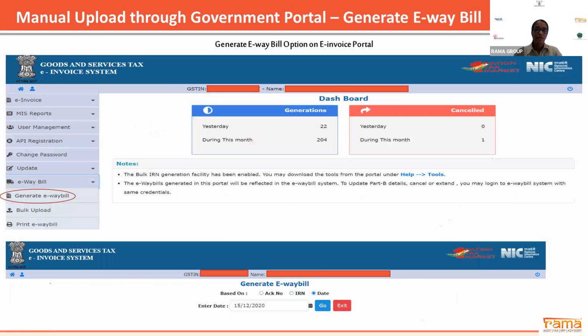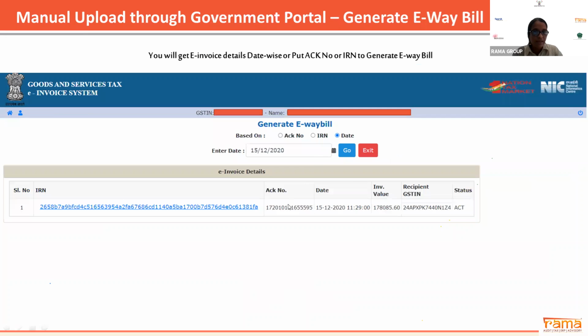Now this NIC portal has also allowed you to generate e-way bill directly from the e-invoice itself. On the left hand side, you have to click on generate e-way bill and select the acknowledgement number, IRN or date. If you select a date, all those IRN which you have generated will be available, and you can select any of the IRN numbers. If you have the IRN number, you can select the IRN number, and for acknowledgement number, you can select acknowledgement number. After that, your e-way bill will get generated.